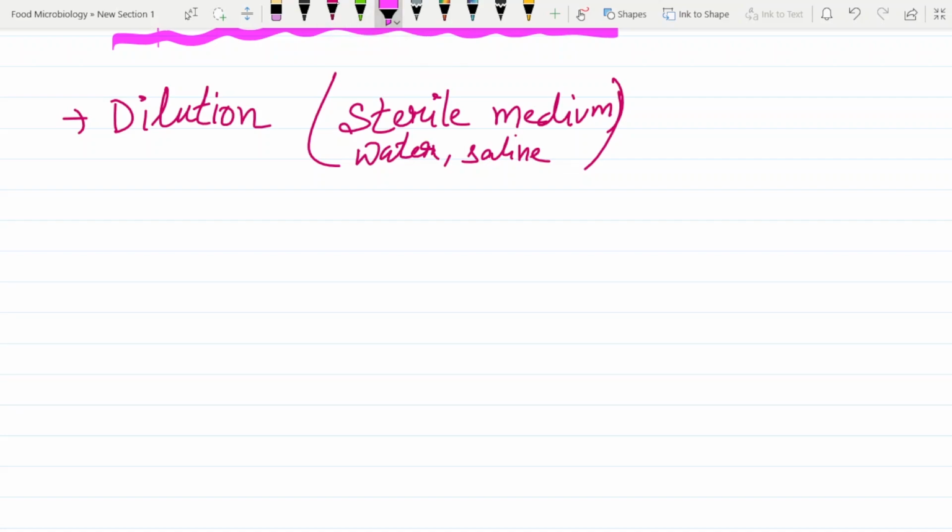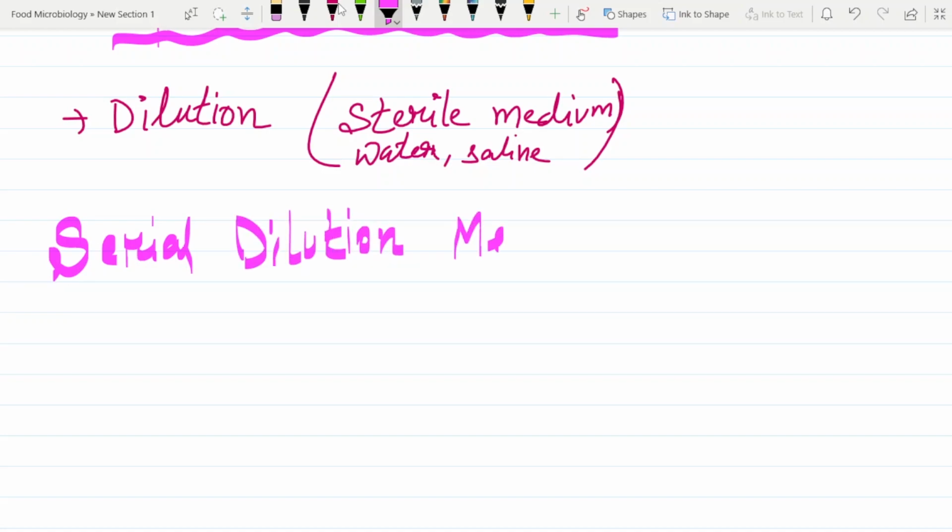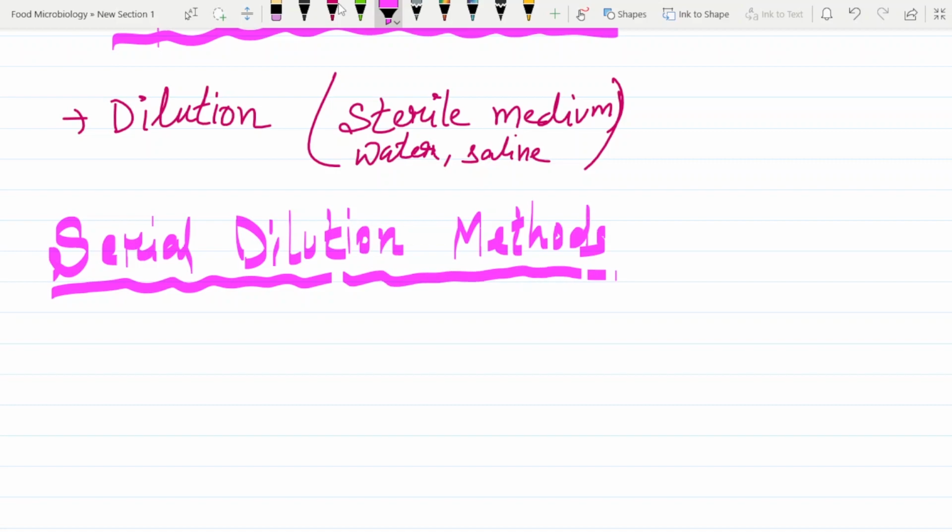The last but not least method we have is the serial dilution method. I hope everyone knows this one. Why do we use this method, and what is its utility?